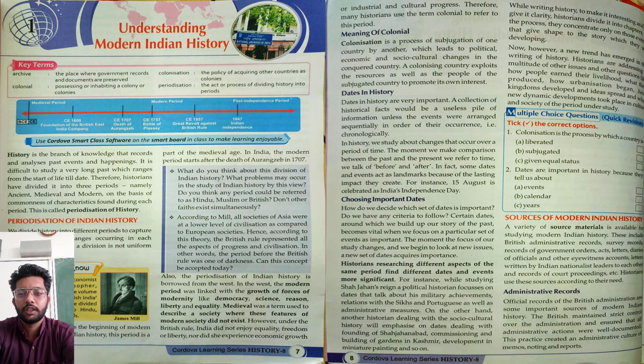According to James Mill, a Scottish economist and political philosopher, he published a massive 3 volume work, A History of British India, in 1817. In the previous slides, I have given you the title of the book also. He divided the Indian history into Hindu, Muslim and British periods. We have read all that in the slides. Okay, so please concentrate on this chapter.